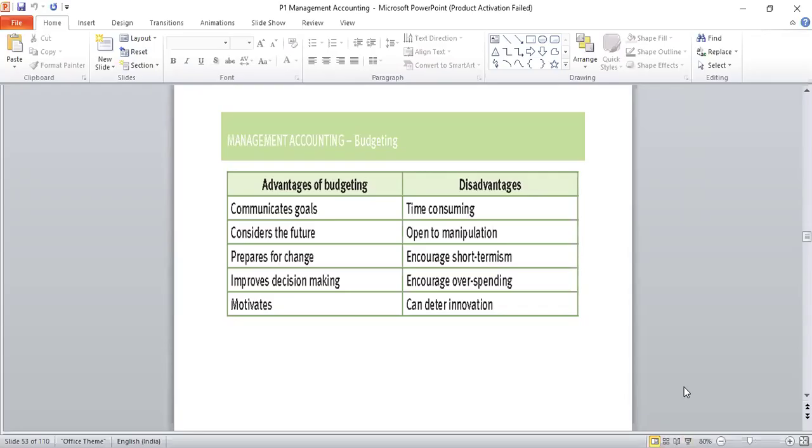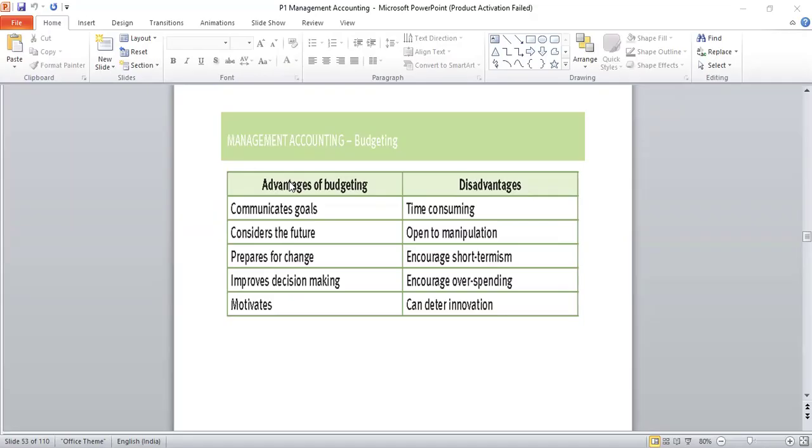What are the advantages and disadvantages? The advantages are: the budgets which are prepared communicate the goals. So what has to be achieved will be understood clearly. It considers the future. Plan is for the future period of time. So what would happen in the future and what course of action has to be taken can be understood clearly.